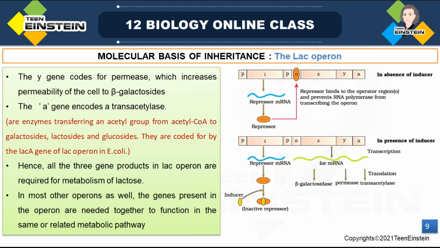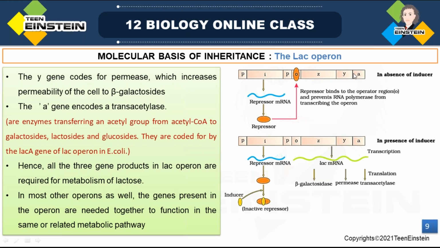To the beta galactosidase enzyme. This permease enzyme increases the permeability of the cell for beta galactosidase enzyme.